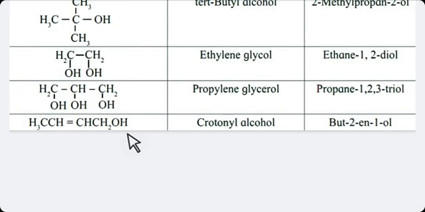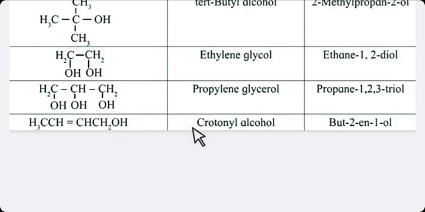So it is propylene glycerol. Next, students, in this example the OH group is attached with a carbon atom next to the double bond. Means it is allylic alcohol, and the name of this compound is crotonyl alcohol.